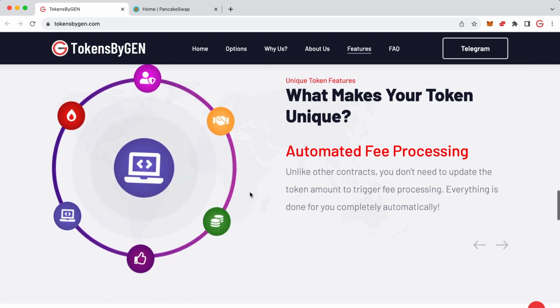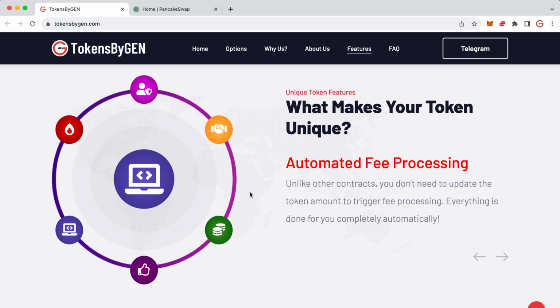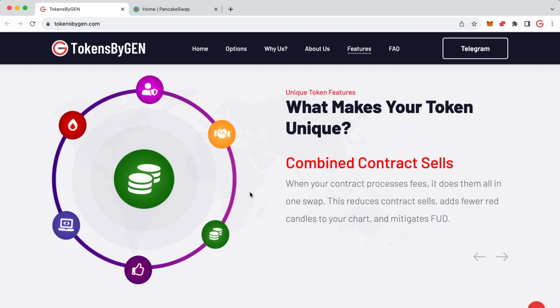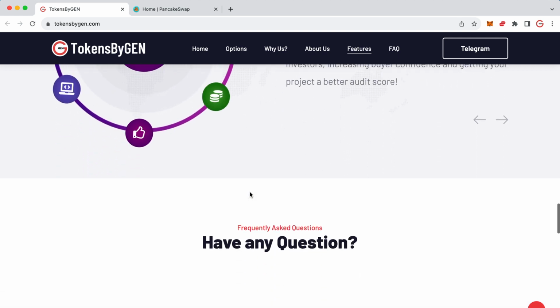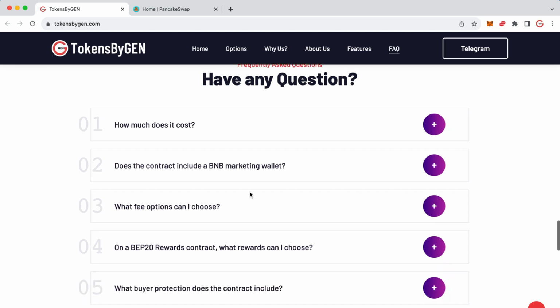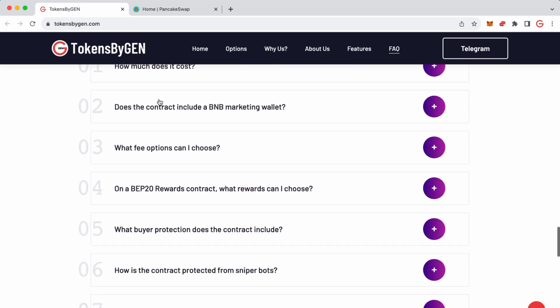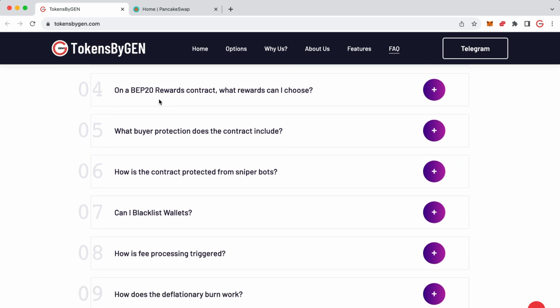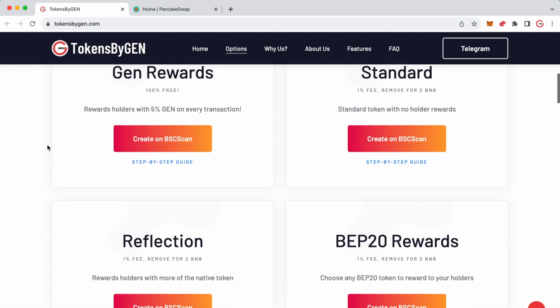So we've got some really, really unique features. I'm not going to go over these right now. There's a couple of them I'm going to talk about when I go through the actual process of creating the token. But if you want to have a look through them, by all means do so. And we've also got some questions that you might have answered down here at the bottom as well. So just click on the question and it's going to answer that for you. Any questions that are not included in this list are probably going to be covered on this video or in the step-by-step guide, which I've also created for you.